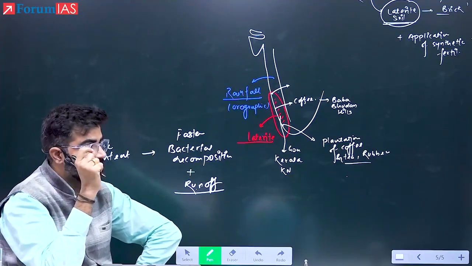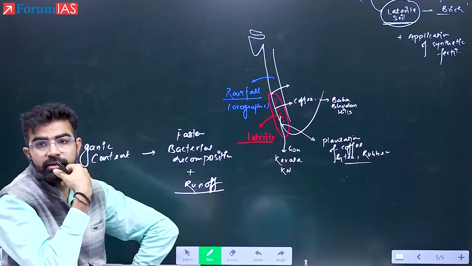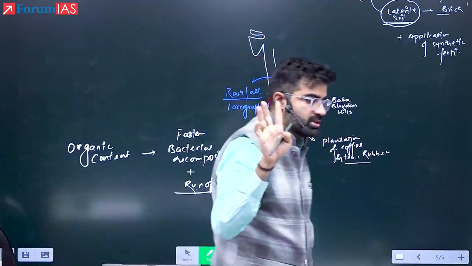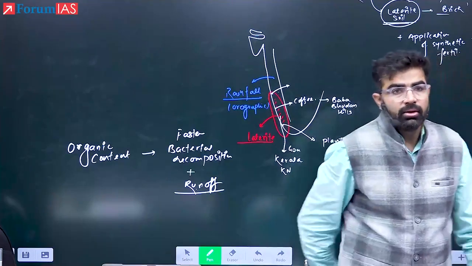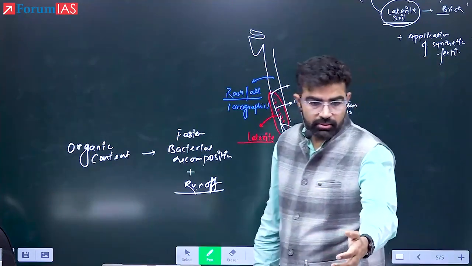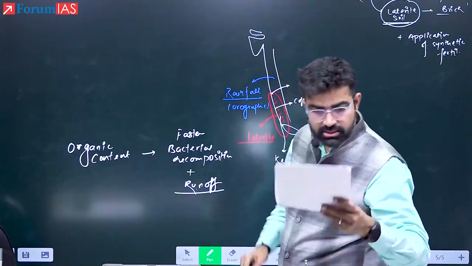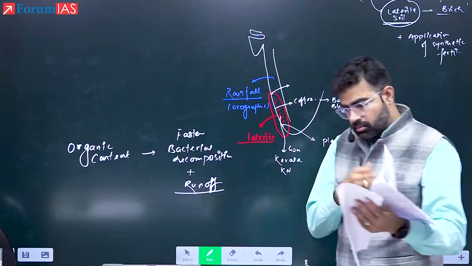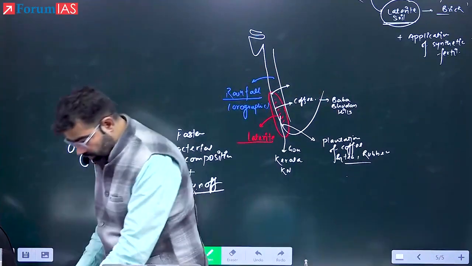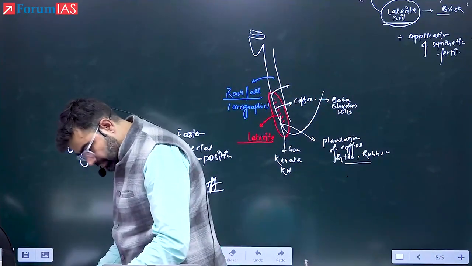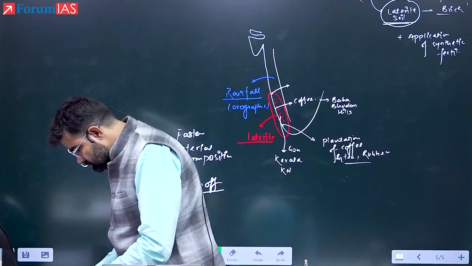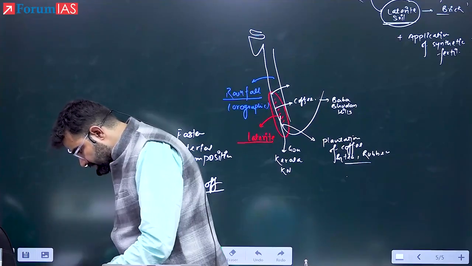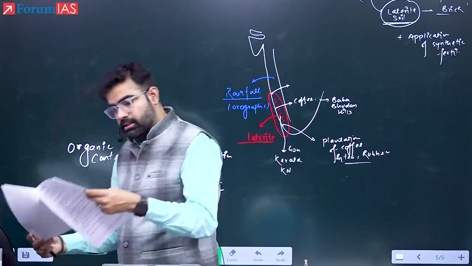Number one. Convectional rainfall is common. It is in your handout, I think. Just see some notes I am mentioning. Is it there or not? Give me your handout. I just want to see these three or four notes I want to give you. Where is it given? Is it given? Yes.